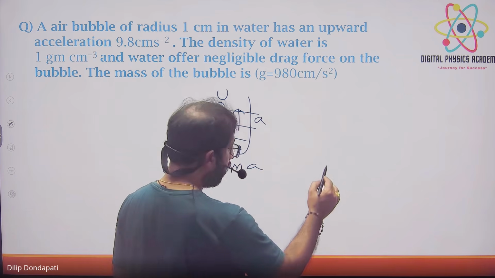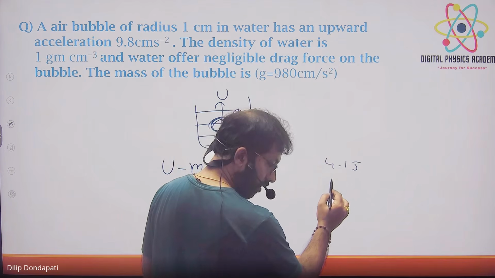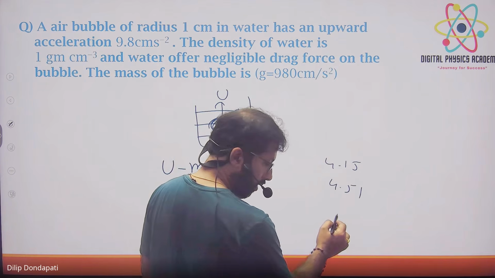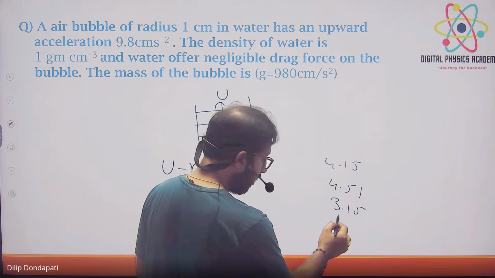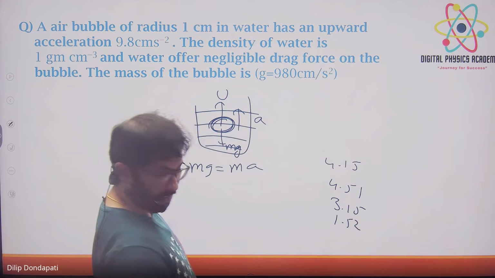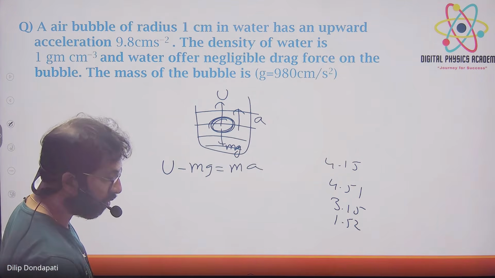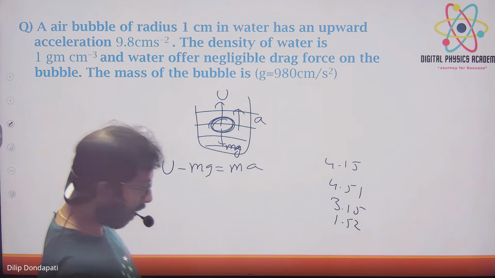The options they gave as 4.15, 4.51, 4.15. That is why it was given. Was it asked in 2020? Yes, 100% sure. Done, 4.15 is the answer. So the actual answer is 4.147.